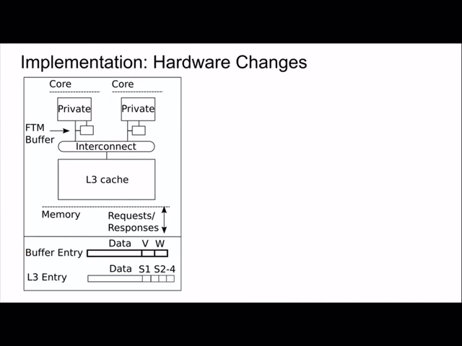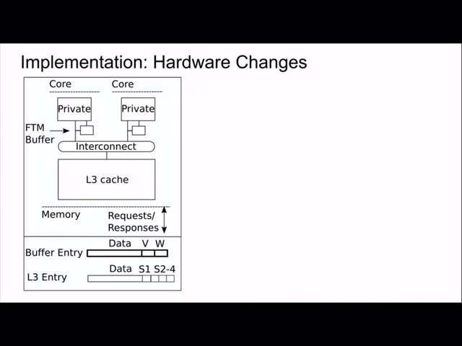This FTM buffer is between the private cache and the interconnect, and its size is similar to the number of MSHRs in the private cache. That's because we want any outstanding access from the private caches to be possibly converted to a first time miss, so we should have enough capacity for that.